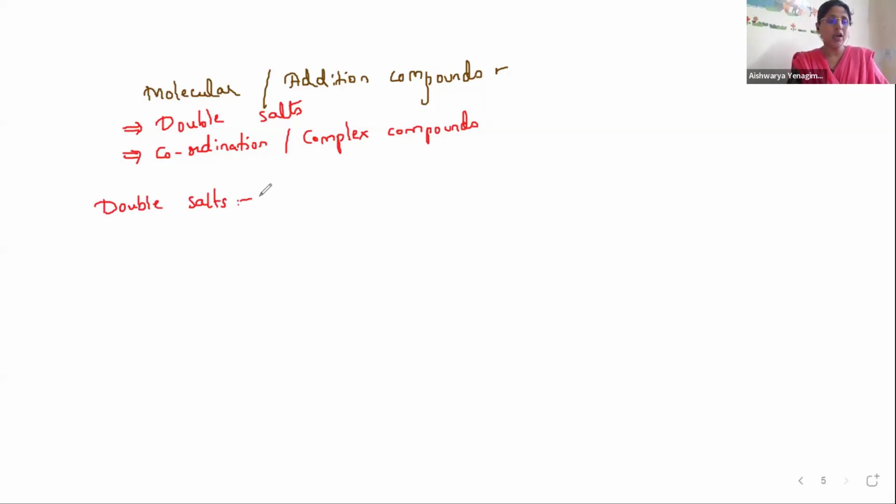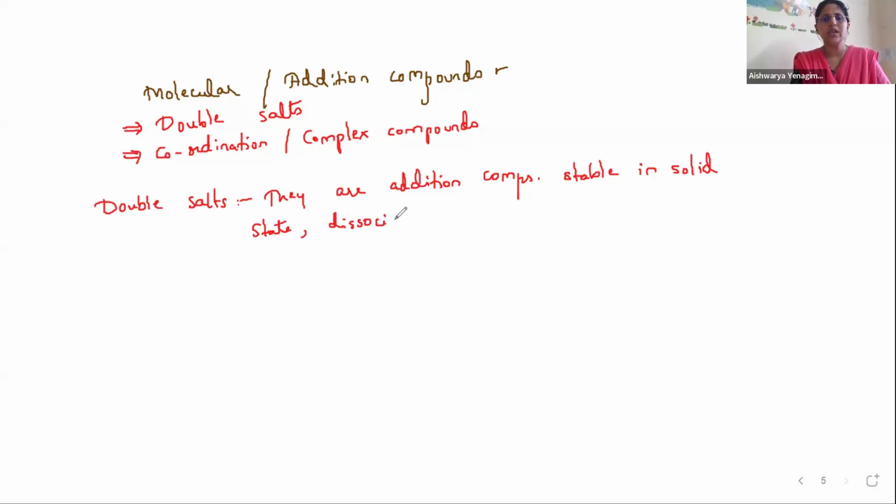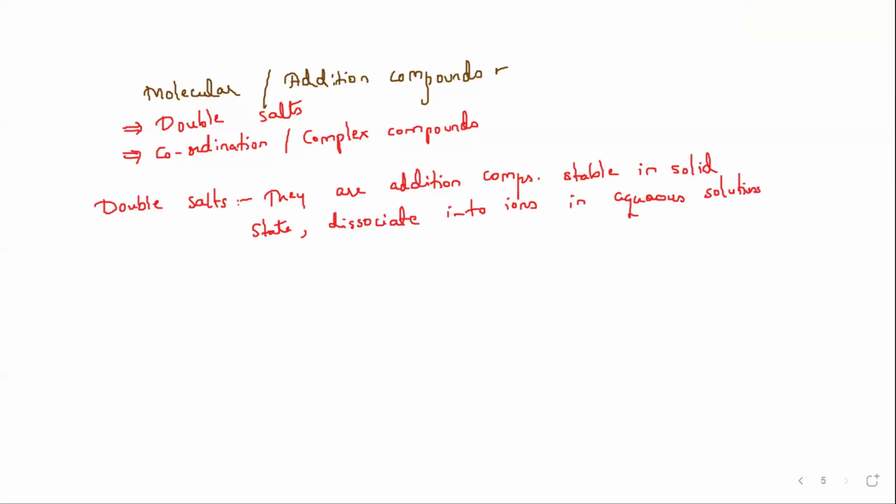They are stable in solid state, and dissociate into ions in aqueous solutions. So what do we mean by this? What does it mean that they are stable in solid state and dissociate into ions? What does that mean? Fine.